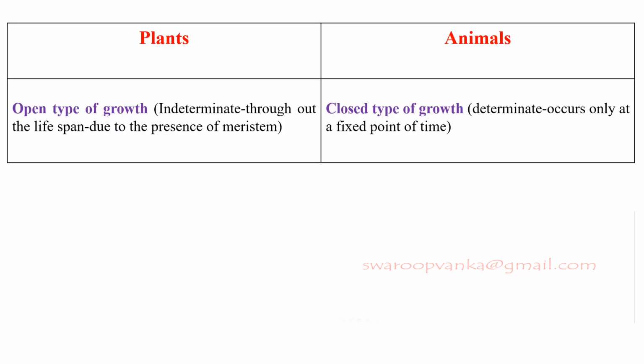Growth is mainly of 2 types. One is open type growth and another one is closed type growth. Open type growth is only observed in plants and closed type growth is observed in animals. Due to the presence of meristem in plants, they can show growth throughout their lifespan, but in animals, the growth is only at a fixed point of time. So this is the open type and closed type of growth.